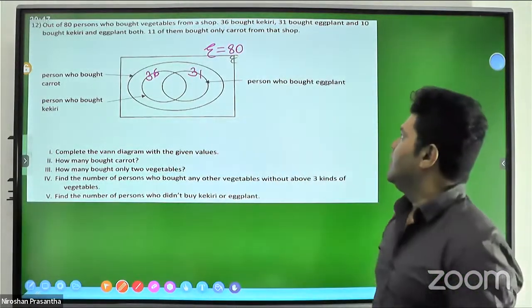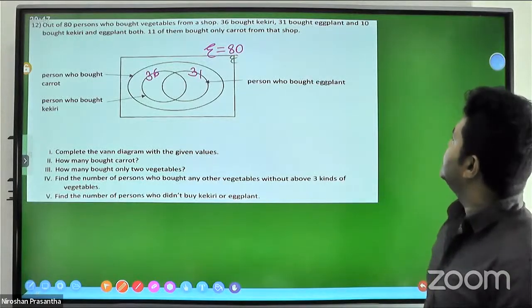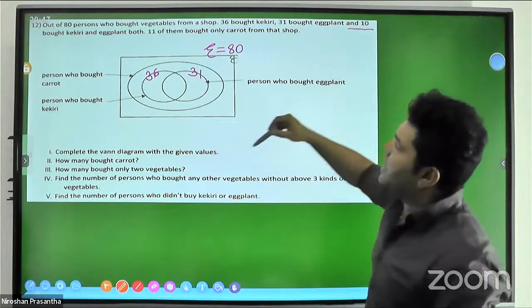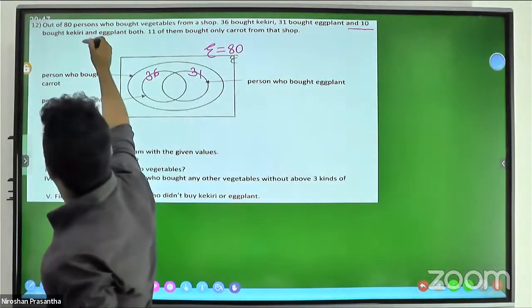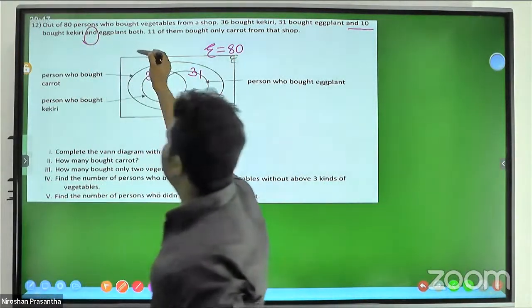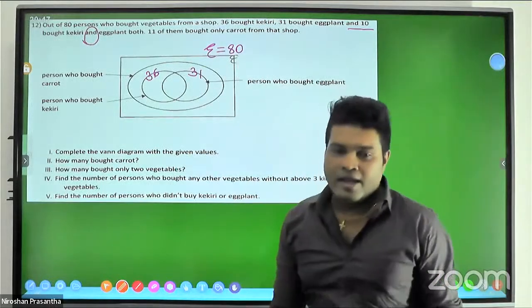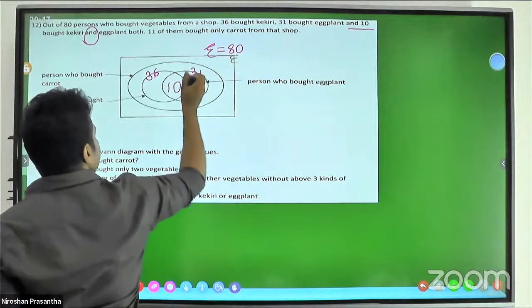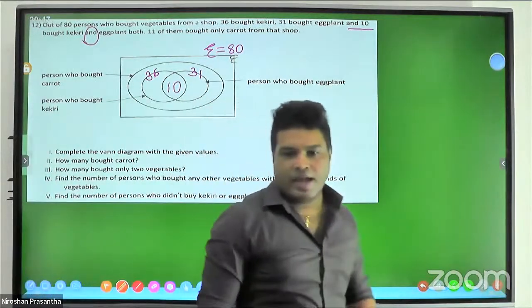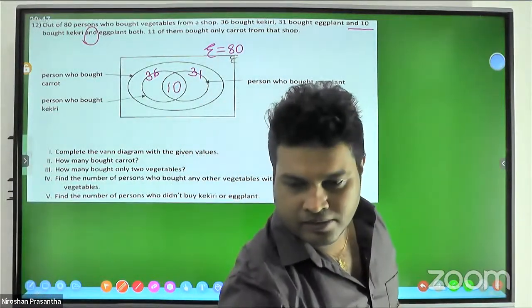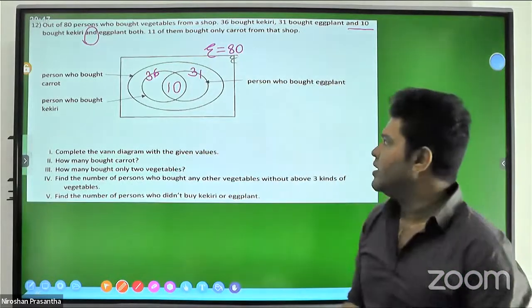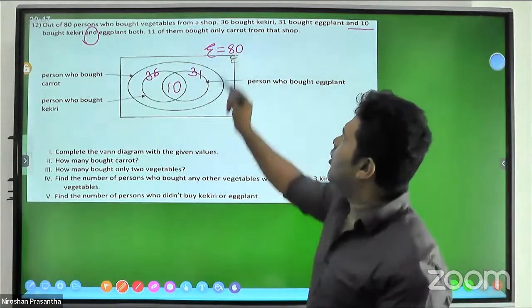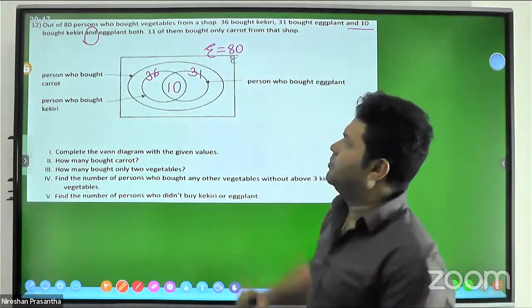And moreover, 10 bought kakiri and eggplant. Kakiri and eggplant, 10. And 11 of them bought only carrot from that shop.